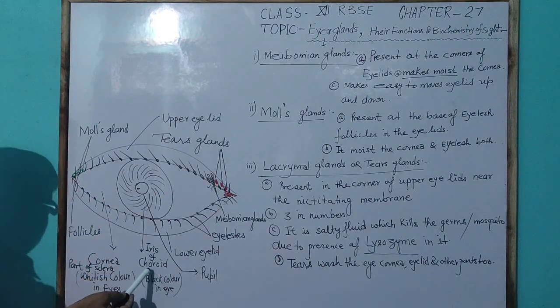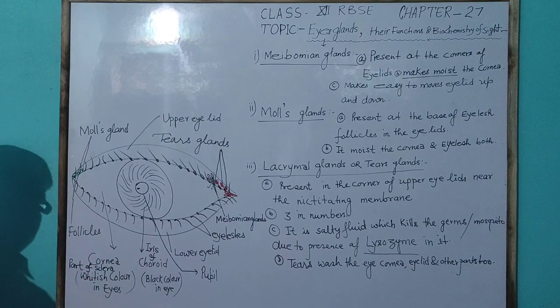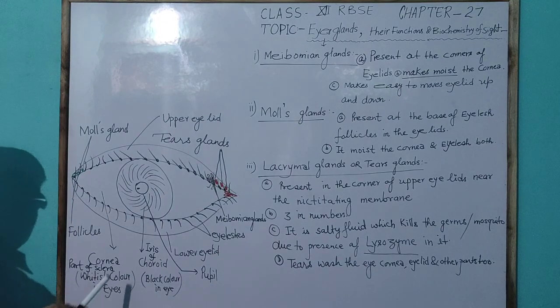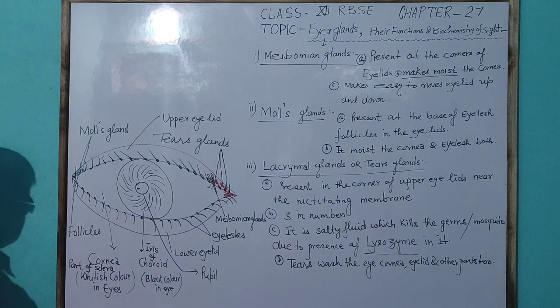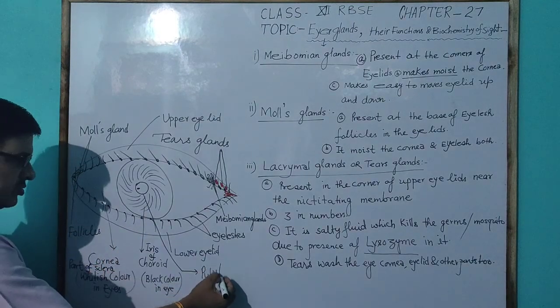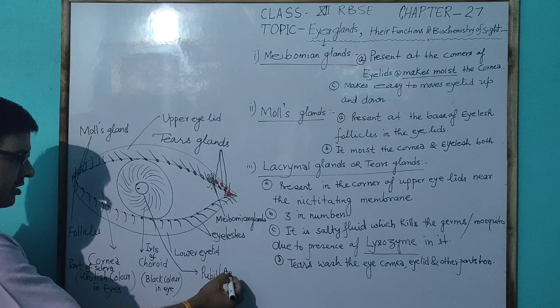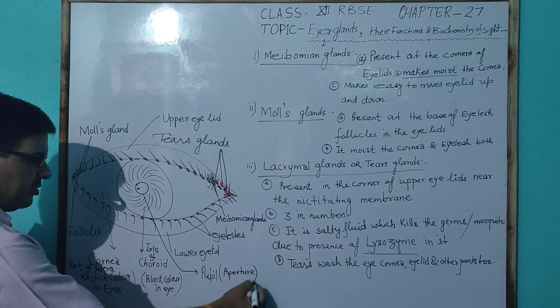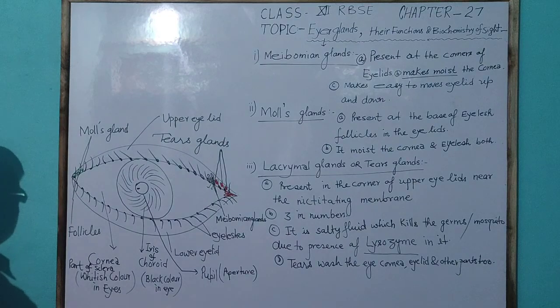So the iris of the choroid is the black color in the eye, and the cornea of the sclera is the whitish color in the eye, and there is a pore, which is called the pupil. So the pupil is the aperture in the human eye.